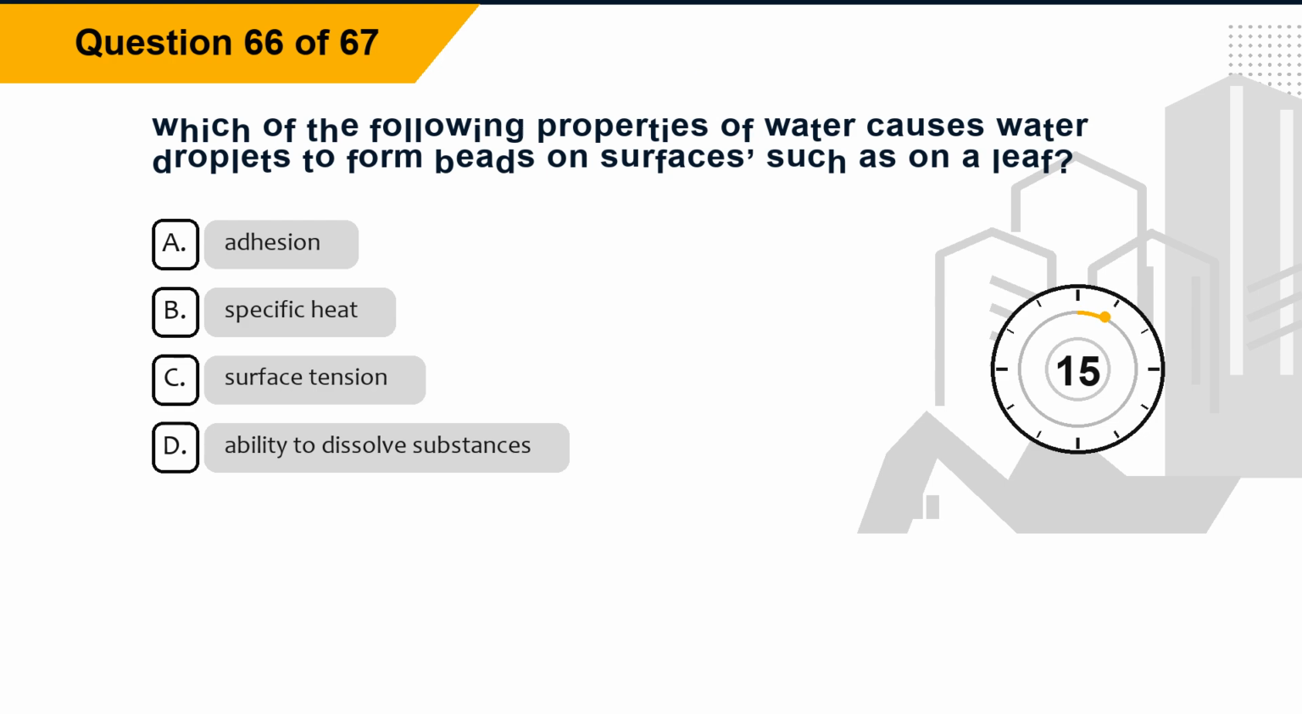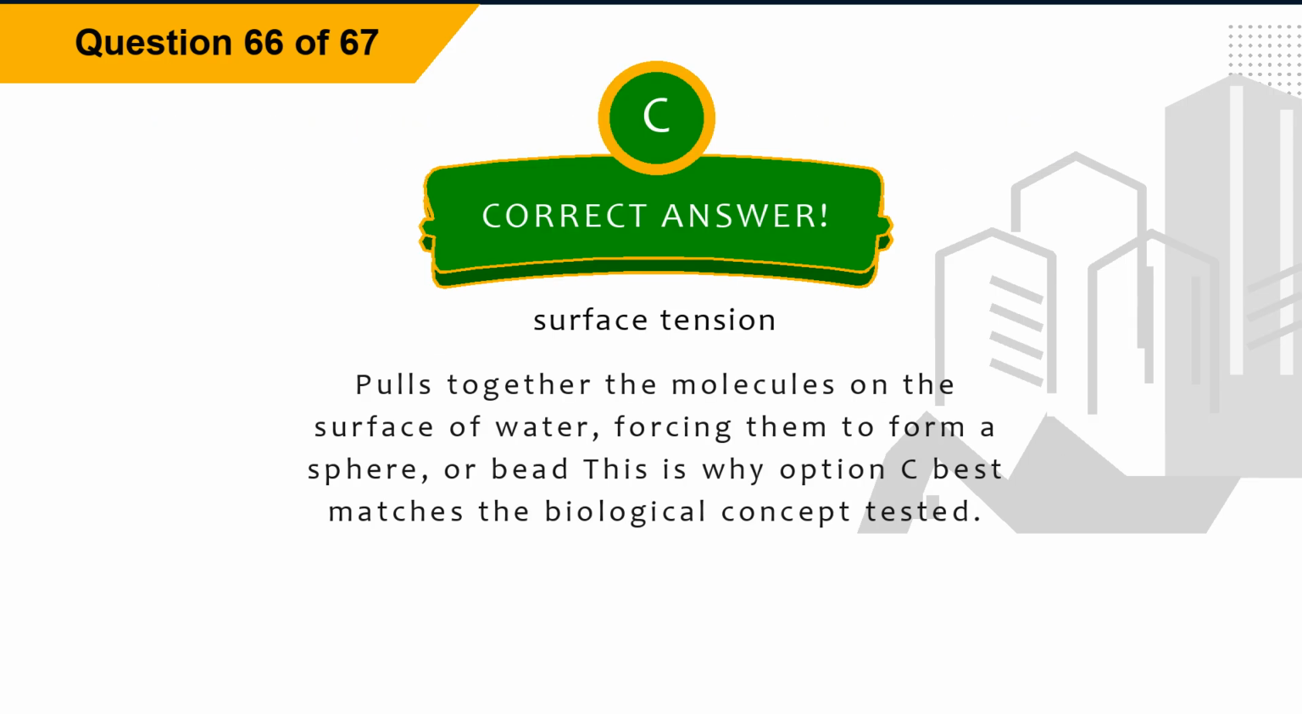Question 66. Which of the following properties of water causes water droplets to form beads on surfaces, such as on a leaf? Option A, adhesion. Option B, specific heat. Option C, surface tension. Option D, ability to dissolve substances. The correct answer is option C, surface tension. Explanation: Surface tension pulls together the molecules on the surface of water, forcing them to form a sphere, or bead. This is why option C best matches the biological concept tested.